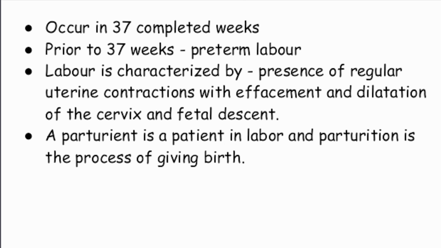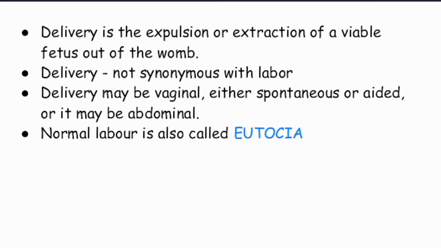If prior to 37 weeks it is preterm labor. Labor is characterized by presence of regular uterine contractions with effacement and dilation of cervix and fetal descent. A parturient is a patient in labor and parturition is the process of giving birth. Delivery is the expulsion or extraction of viable fetus out of womb. Delivery is not synonymous with labor. Delivery may be vaginal, either spontaneous or aided, or it may be abdominal. Normal labor is also called eutocia.